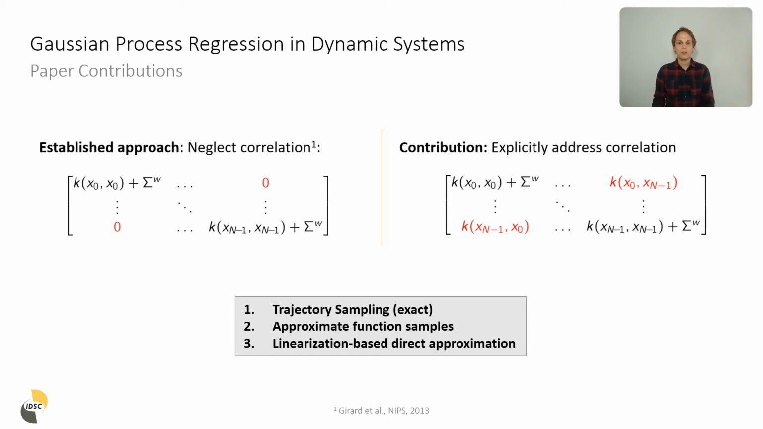We discuss three different approaches. The first generates samples from the true trajectory distribution by employing a successive Cholesky factorization of this variance matrix. The second method we discuss considers approximate function samples and then simulates the system for these approximate function samples, which can have computational advantages. Lastly, we propose a modification of established direct approximation methods that allow to explicitly take this correlation between different time steps into account.